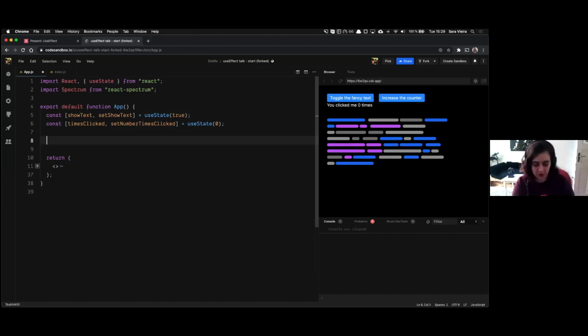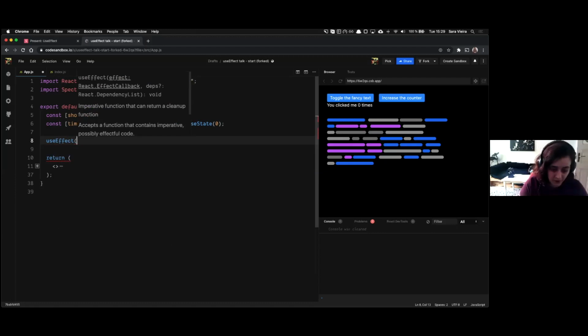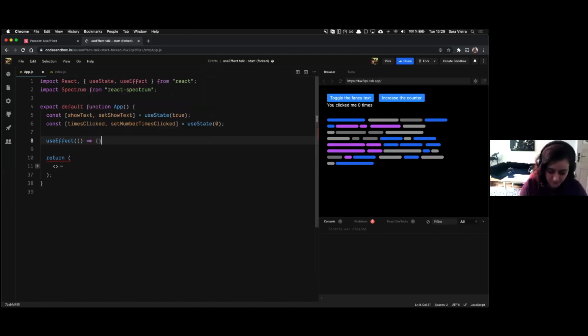I think that's the easiest one because you never want to do it, basically. So you're gonna say useEffect, and in here you're gonna run this and this, and that's the thing. There is no dependency array. The dependency array is technically optional, but not really, because you usually never want to leave it out. So console.log, and I'm gonna say yes.